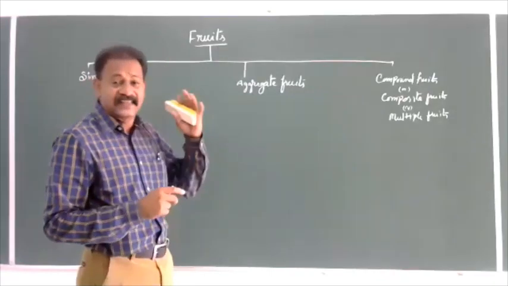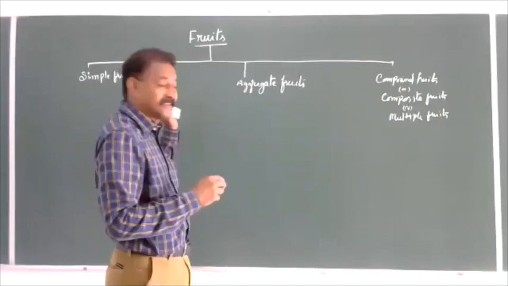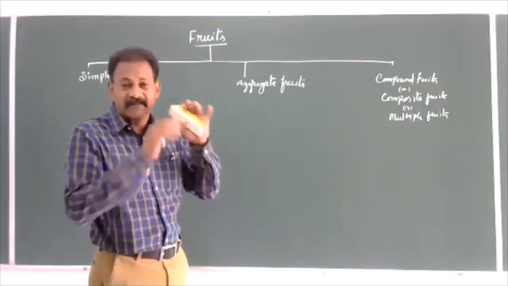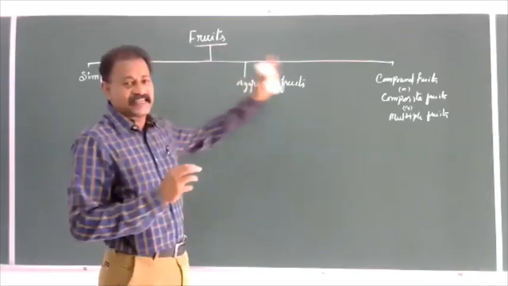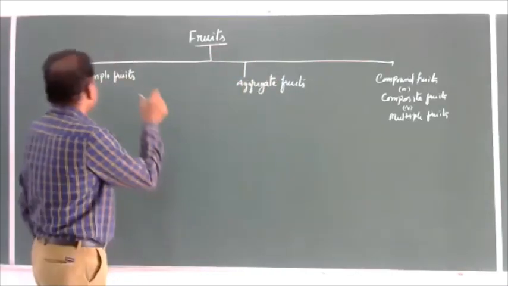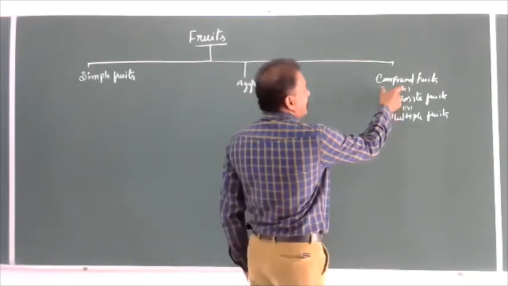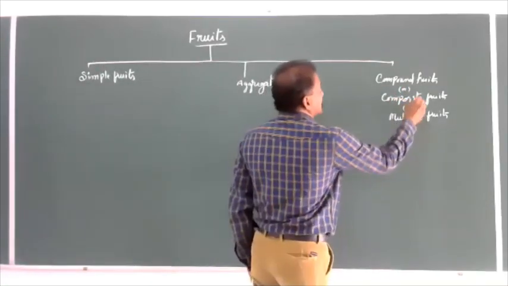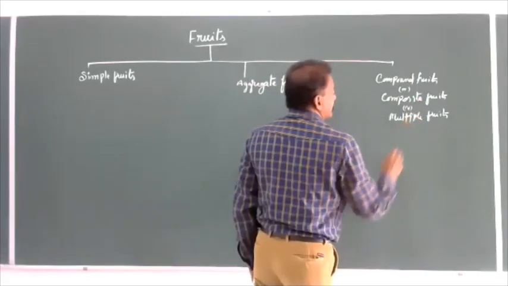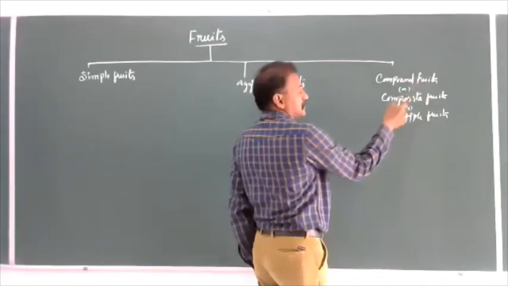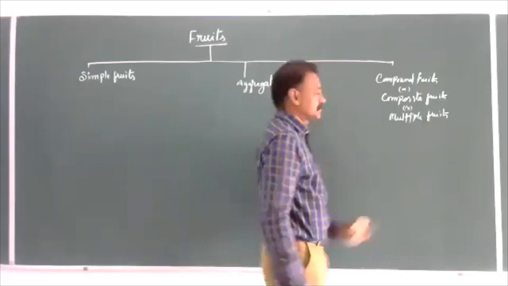After that, as a recall of the first year syllabus, in a generalized, not detailed, simple summary recall, fruits are again classified into various types. They are simple fruits, aggregate fruits, and compound fruits, or composite fruits, or multiple fruits.